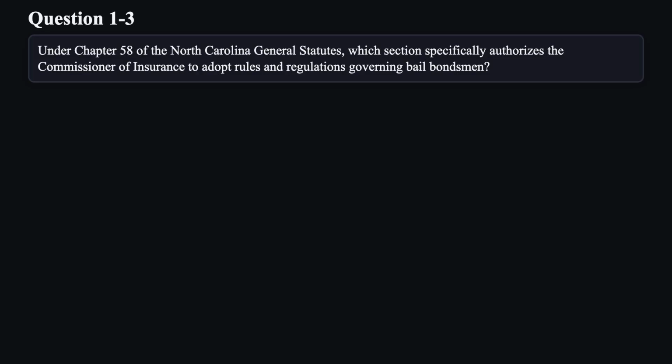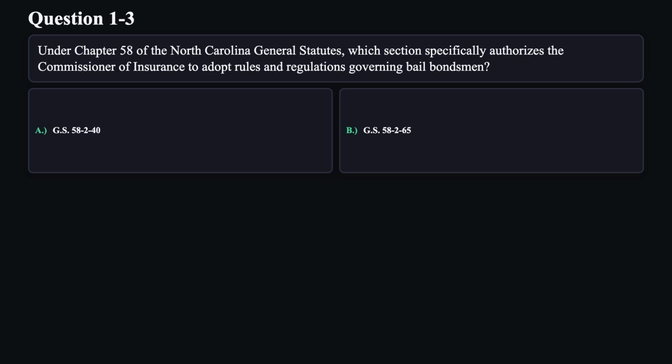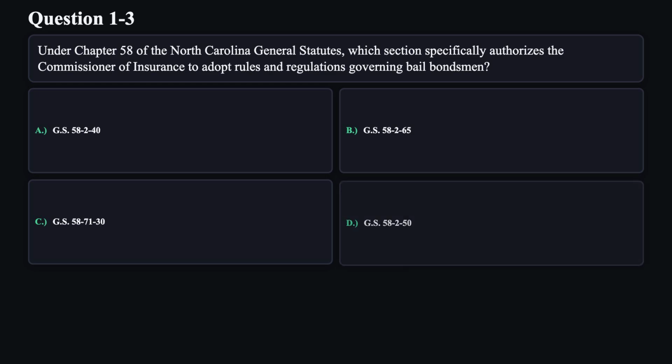Question 3. Under Chapter 58 of the North Carolina General Statutes, which section specifically authorizes the Commissioner of Insurance to adopt rules and regulations governing bail bondsmen? A. GS 58-2-40. B. GS 58-2-65. C. GS 58-71-30. D. GS 58-2-50.